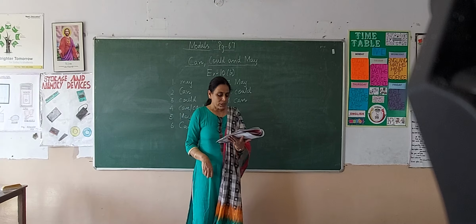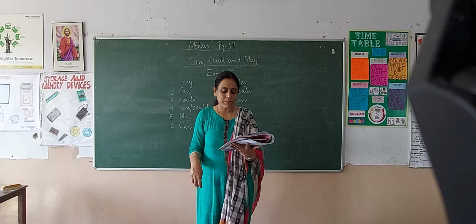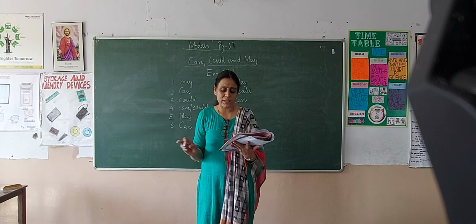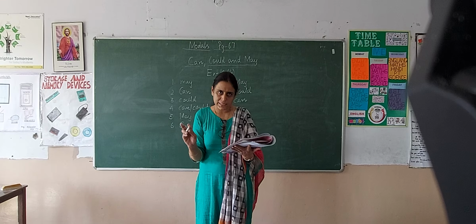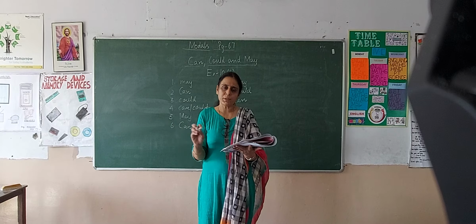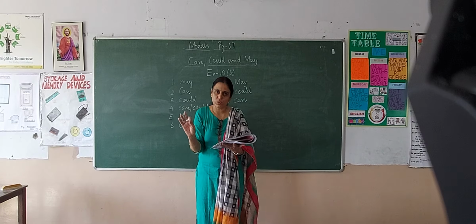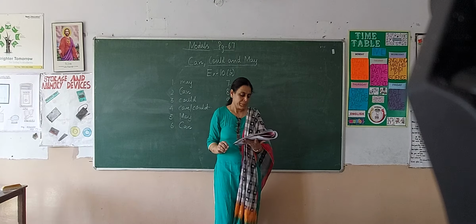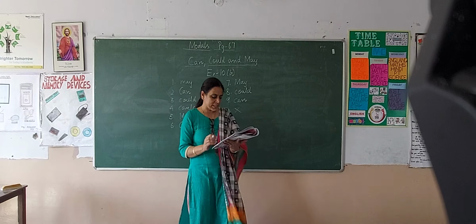Now the 10th one is, it dash come to pass just as you said. Now children, this is a phrasal sentence. We will not be doing any phrasal sentence here. We will be doing just simple sentences. So you better cut this sentence. There is no need to do it. Put a cross over there. So the 10th one we will not be doing, as this is a phrasal sentence.